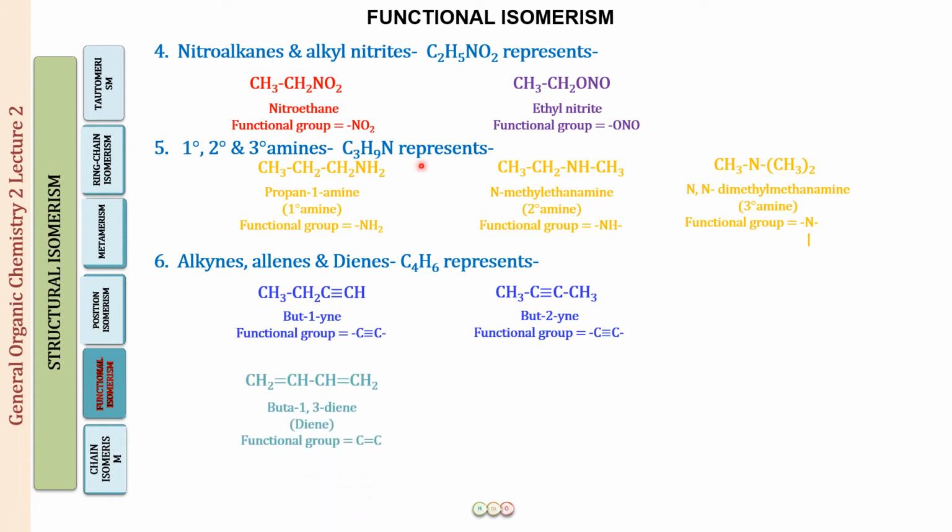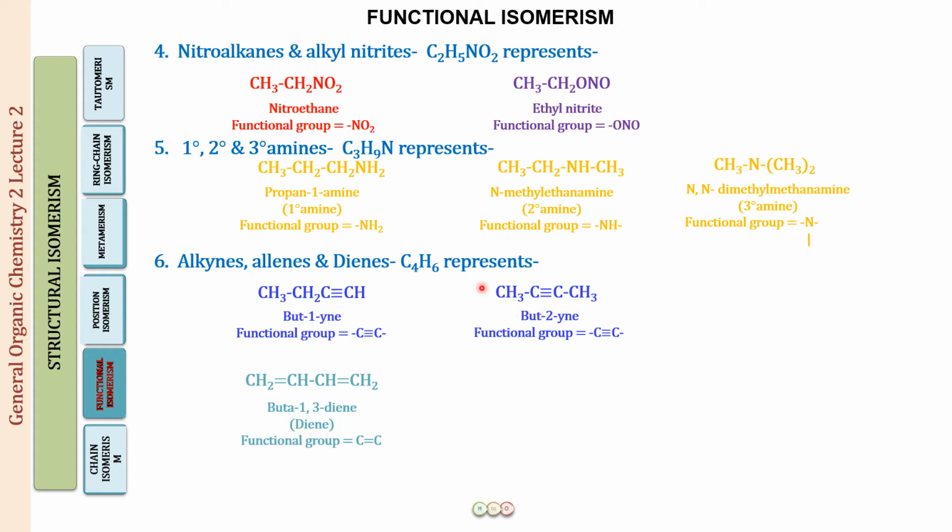The next we have the alkynes, the allenes and the dienes. For example, we have C4H6. So C4H6, this is CnH2n minus 2. So we can have an alkyne for this. And because this is a 4 carbon alkyne, we can write this as CH3, CH2, C triple bond CH. So this is carbon number 1 where we have put the triple bond. So the name of the compound is but-1-yne. Yes, we can put it at the second position also. So this will be CH3, C triple bond C, CH3.